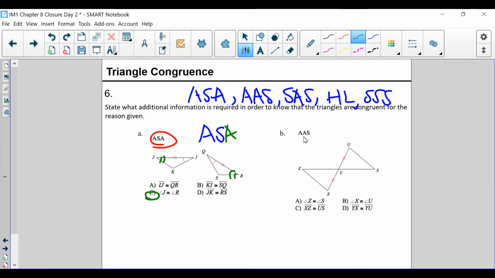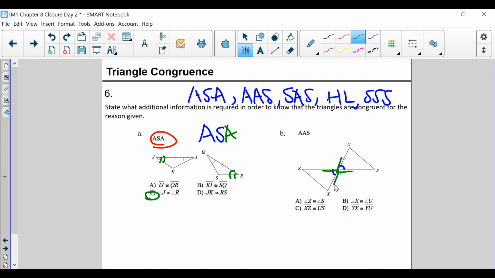Next over here, we've got angle, angle, side. In this case, they only give us a side. So how do we find it? Well, this is also given. And do we remember what that's called? That one's not given per se, but it's actually known as vertical angles.